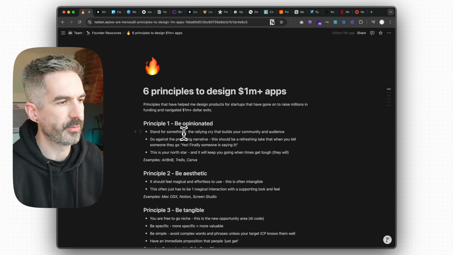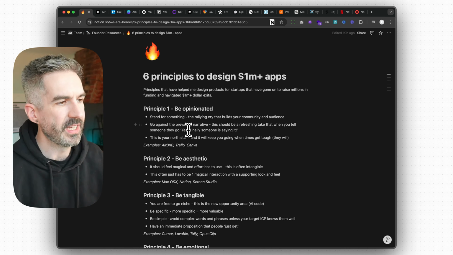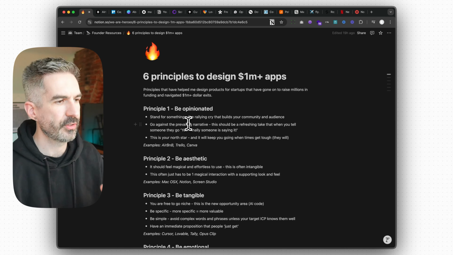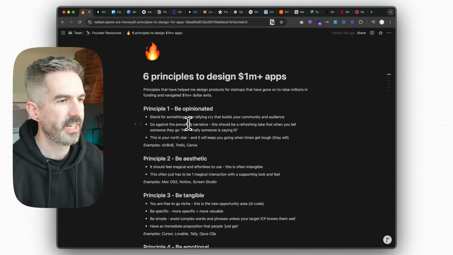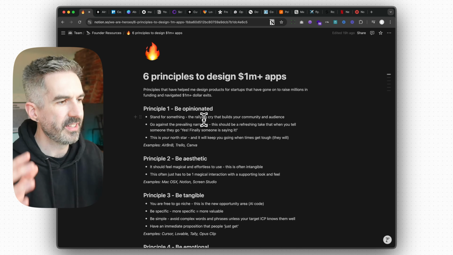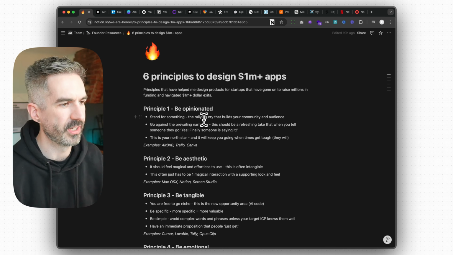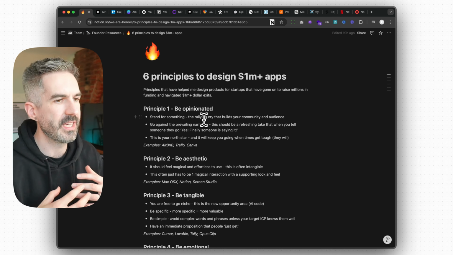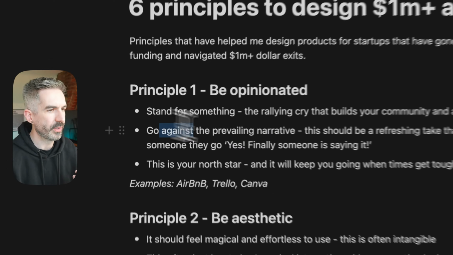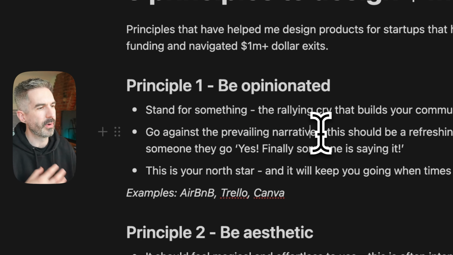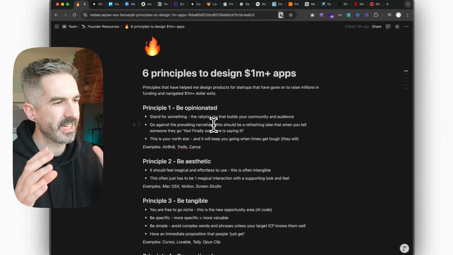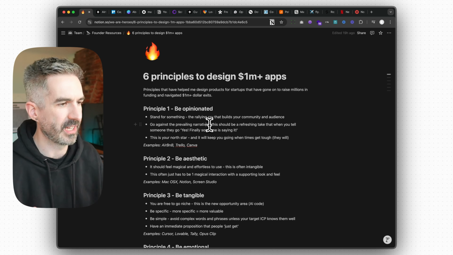So I'll start off with principle 1. That is to be opinionated. Good apps, good startups, good products, they stand for something. And think of this as the rallying cry that brings your community and your audience together. This is a strong belief that you should have that might be counterintuitive or go against the prevailing narrative in your market or industry. And it can be a refreshing take, basically.